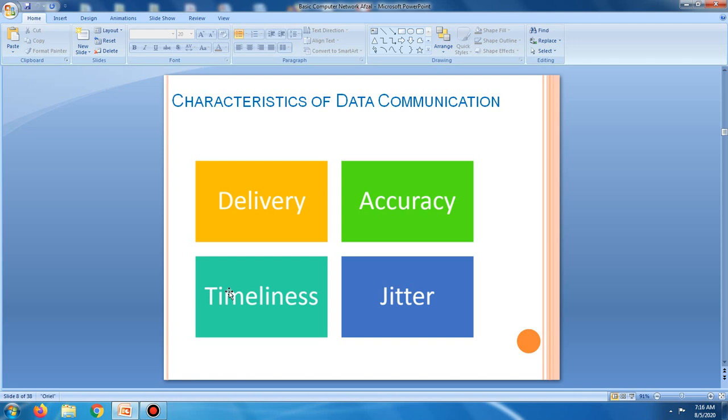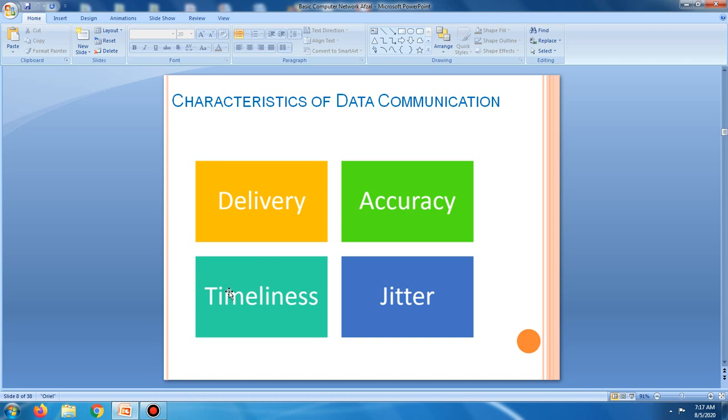In the case of video and audio, timely delivery means delivering data as they are produced, in the same order they are produced, and without significant delay. This kind of delivery is called real-time transmission.